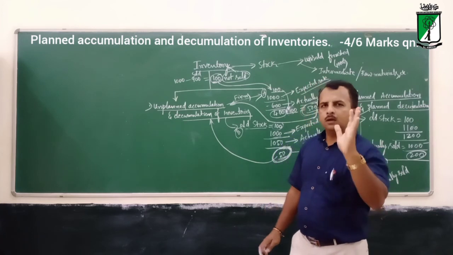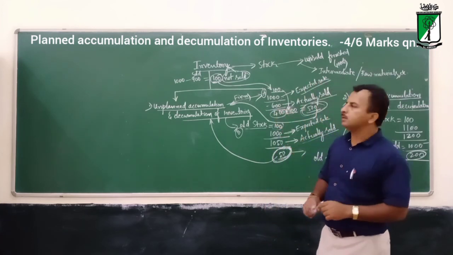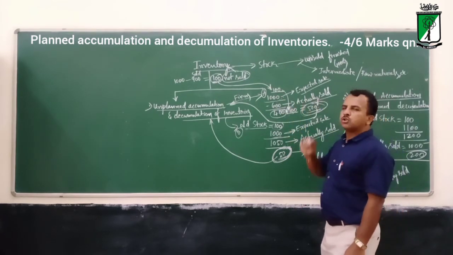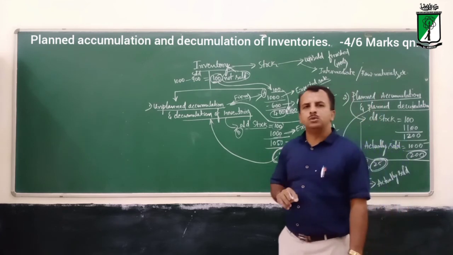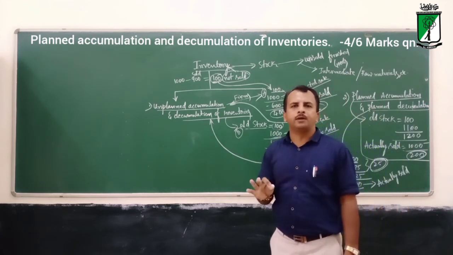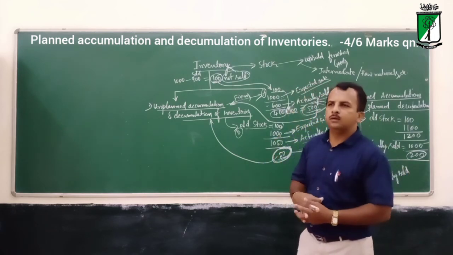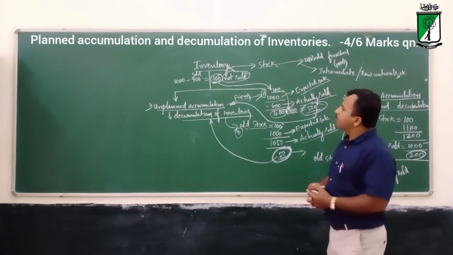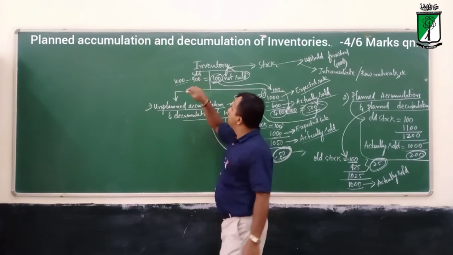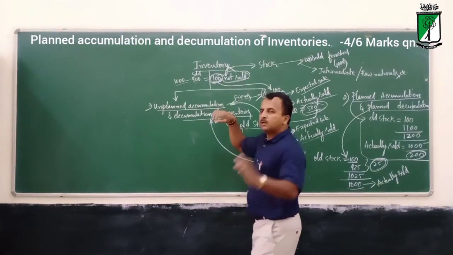I will explain again from the beginning. Please concentrate. Inventory is nothing but the stock of final finished goods, or intermediate goods or raw material, which was not sold in the previous year. I gave the example: 1000 produced last year, 900 sold, and 100 is maintained as unsold.